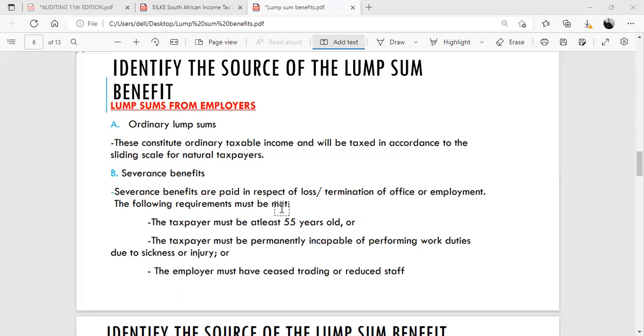Now, if any of these requirements are met, then the lump sum from the employer will constitute a severance benefit and will be taxed in accordance with the retirement annuity lump sum tax table. So severance benefits and retirement annuity lump sums will be taxed on the same tax table.